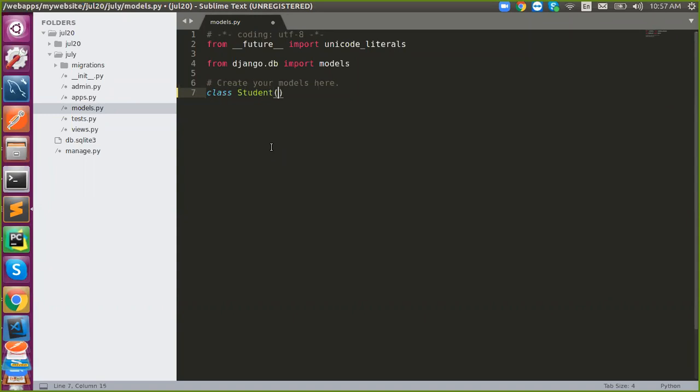Student, models dot Model. STUID, models dot, say primary key equal to true, and STU name.